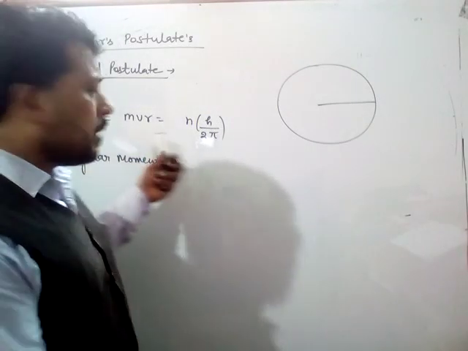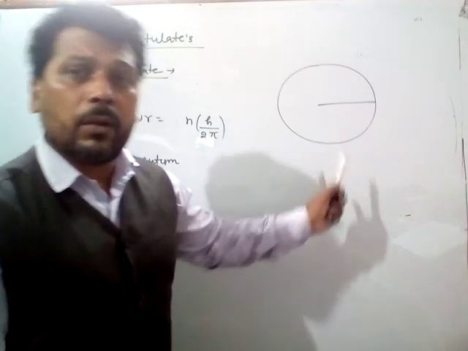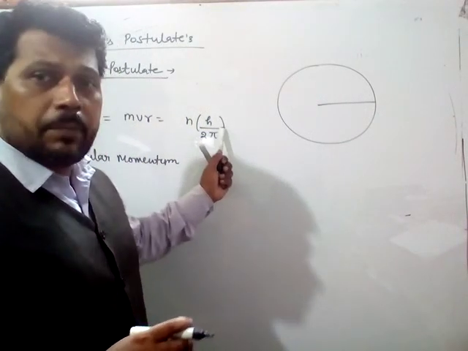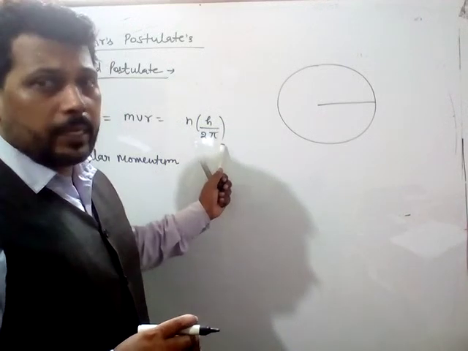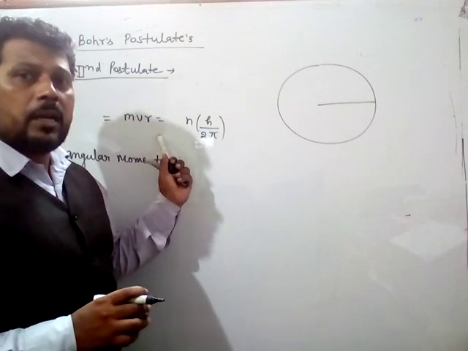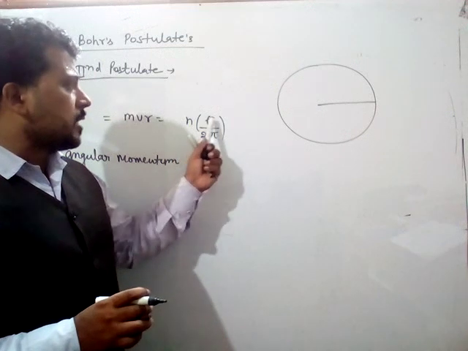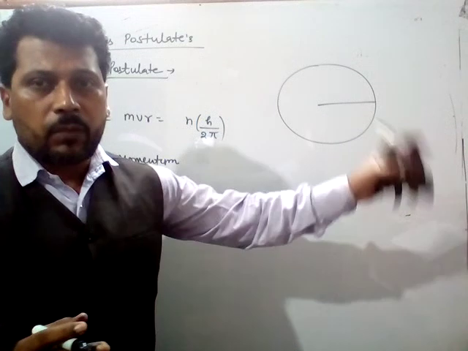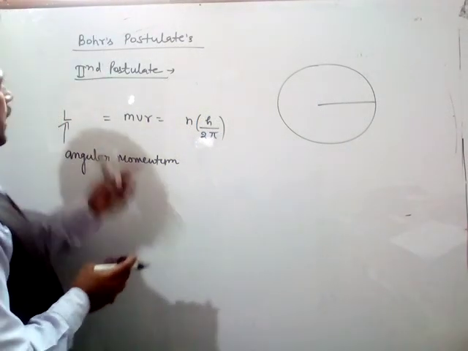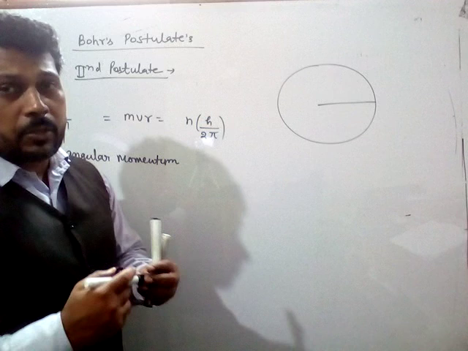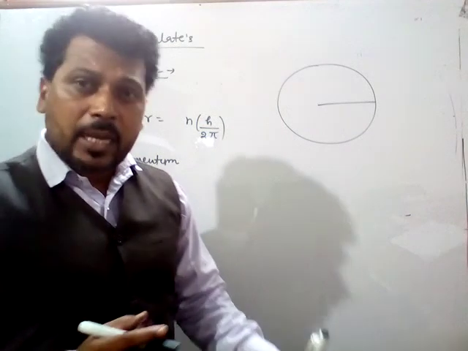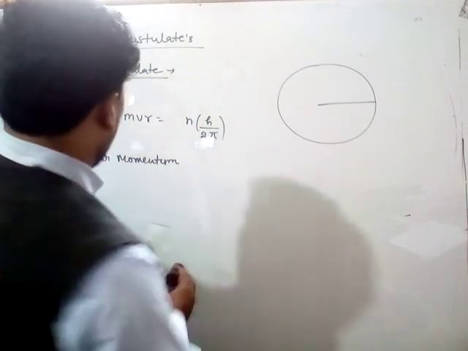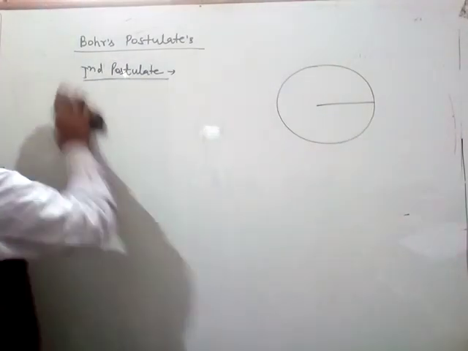So according to the second postulate of Bohr, the electron can revolve only in those shells whose angular momentum is an integral multiple of h by 2 pi. Means L is equal to mvr, that is angular momentum, is equal to h by 2 pi into n, where n is equal to 1, 2, 3, 4, 5, 6 and so on. So this is the angular momentum. So according to the second Bohr's postulate, the electron can revolve only in those shells whose angular momentum is an integral multiple of h by 2 pi. Okay, and now third postulate.